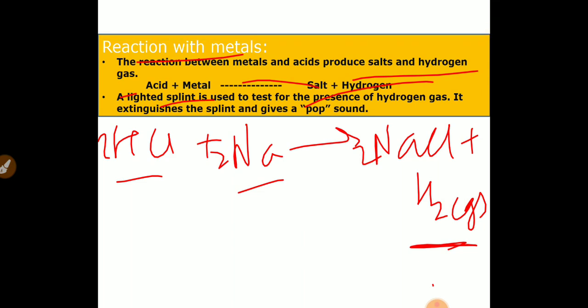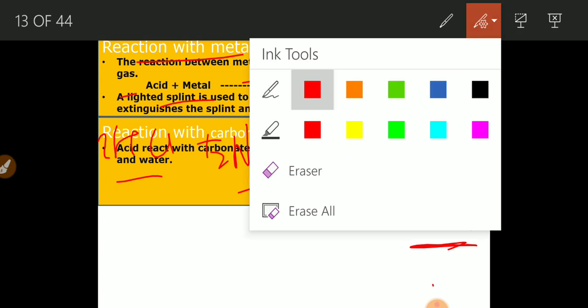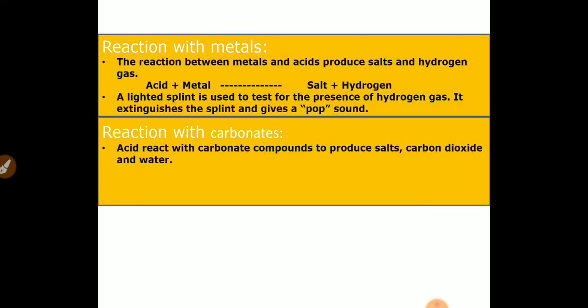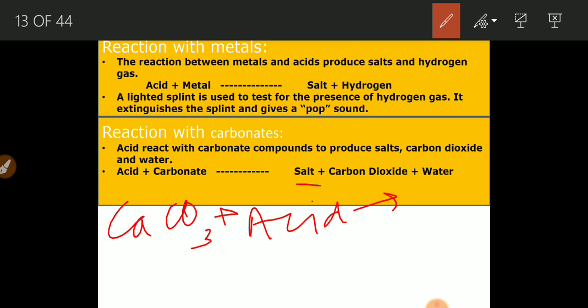Okay, so let's go to the next point, that is reaction with carbonates. Now what are carbonates? I'll give you an example of carbonates: CaCO3, it's a carbonate. When carbonates are added to acid, the products are salt, carbon dioxide and water. Now when CaCO3 is added to an acid, I'll take the acid HCl. CaCO3 is a salt or carbonate that reacts with this HCl.